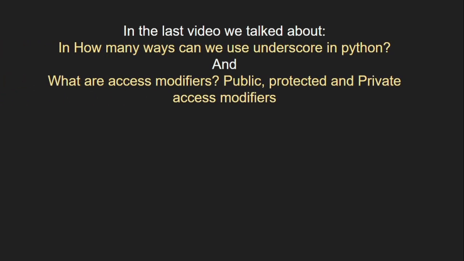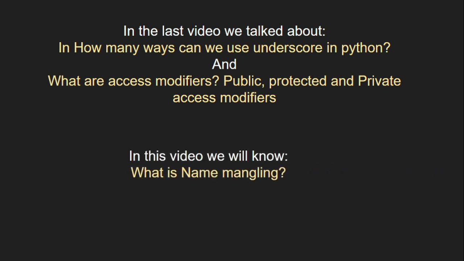So in the last two videos, we have been talking about in how many ways we can use underscores in Python and what access modifiers are, and the differences between different access modifiers like public, protected and private, and how they relate to Python. In this video, we are going to talk about a very famous Python interview question, that is, what is name mangling?